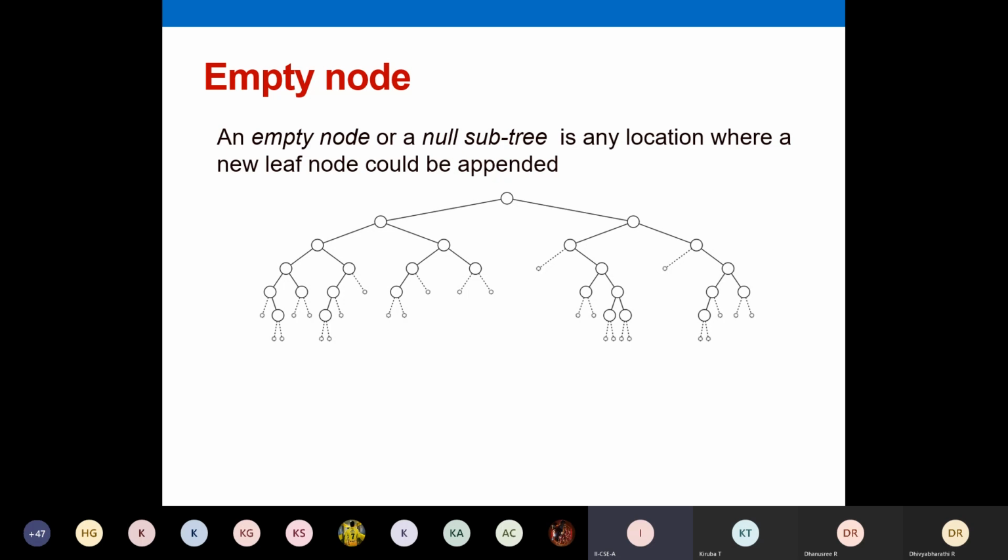Like in your stack, we followed last in first out, or in queue, we followed first in first out. There we all had some rule in doing insertion. Like that, for a tree also, you have some rule where to do insertion. Below which leaf node we should do insertion, for that you have some specific restrictions.